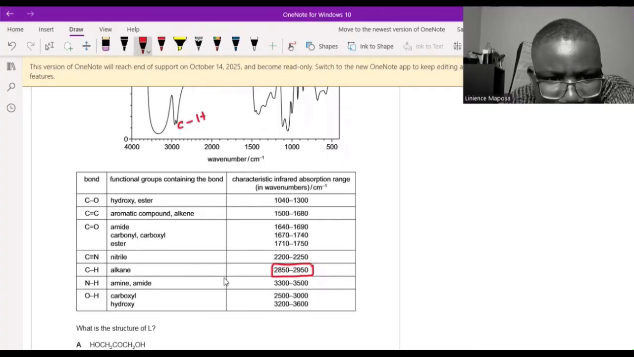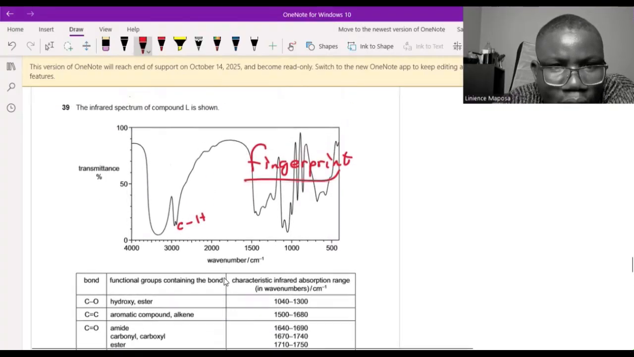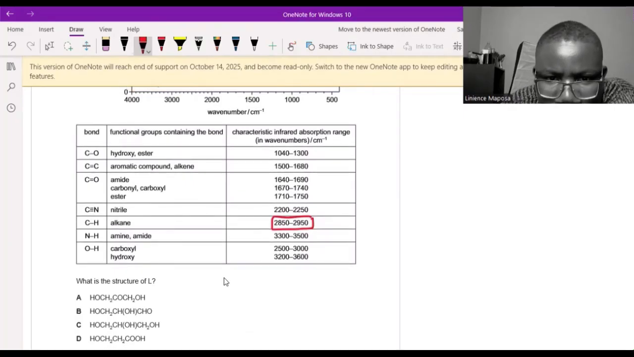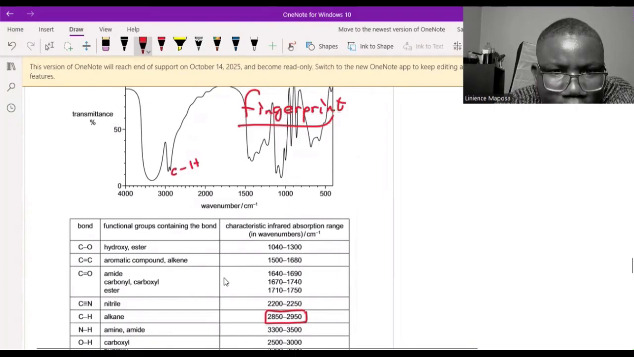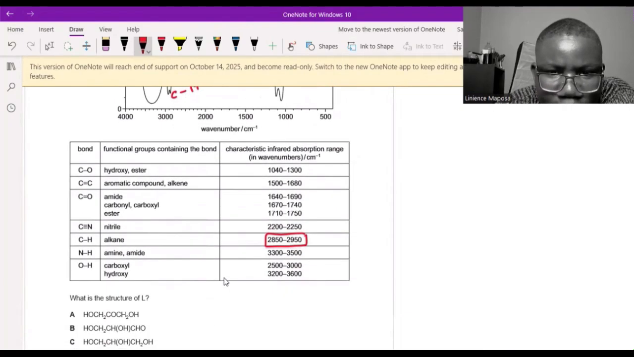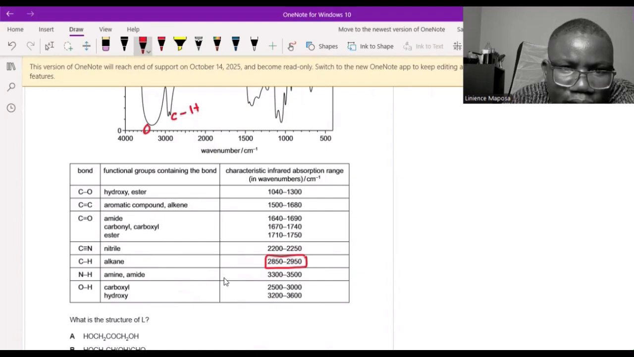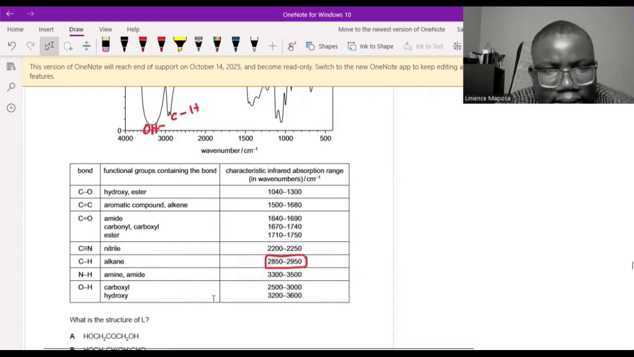The bond just above, so around 3,500. This one, amide? No, there is no amide. We don't have amide. This one, 2,500 to 3,000? No, this one is above that. So 3,200 to 3,600, yes, that's a hydroxy. So this one is a hydroxy group. Hydroxyl, like this, it's hydroxyl.